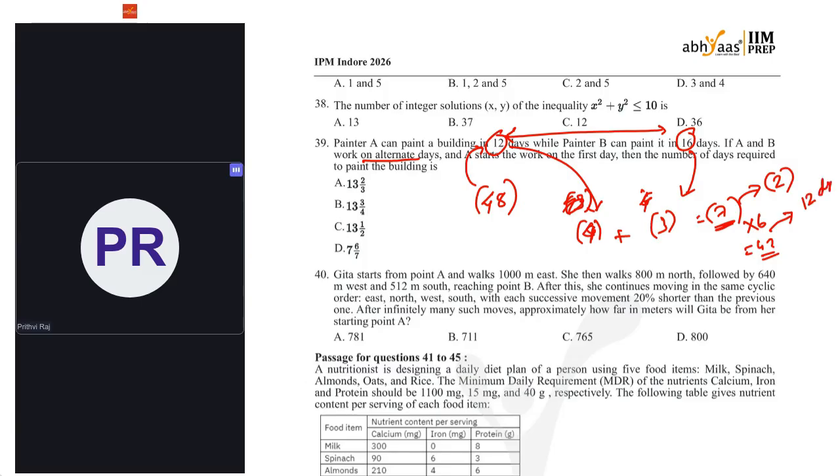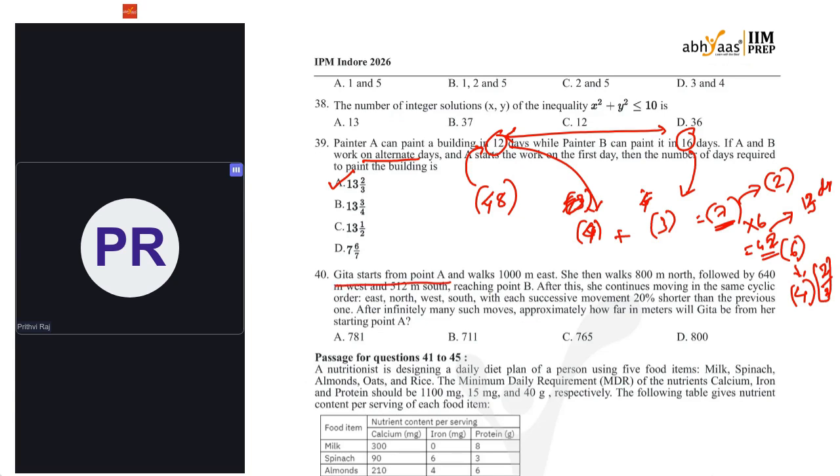Then who will start the extra work now? So still 6 units of work is pending. This work will be started by A first, and he will complete 4 units in that. Okay, so the 13th day is over. So by the 13th day, 46 units are completed. So still 2 units are remaining. That will be done by B, whose efficiency is 3. Okay, so that's why 13 2 by 3 is the answer. Very direct.